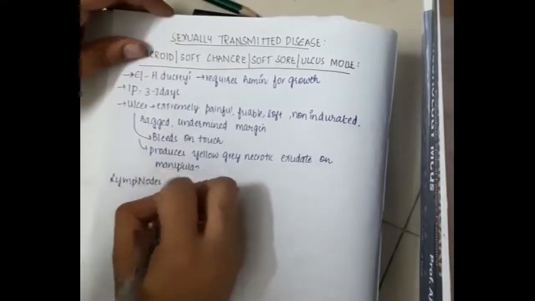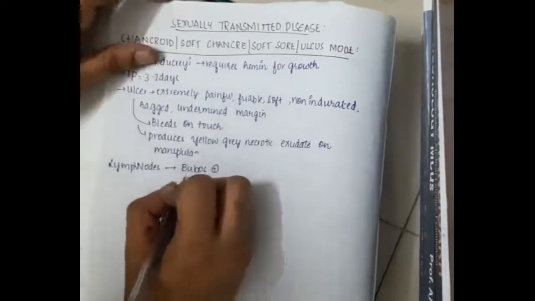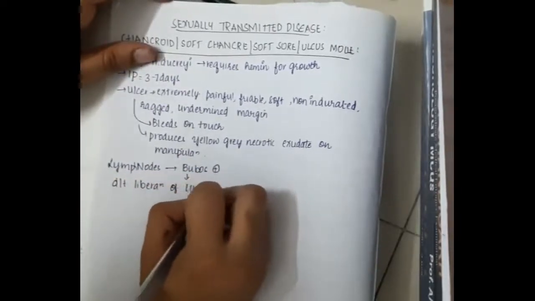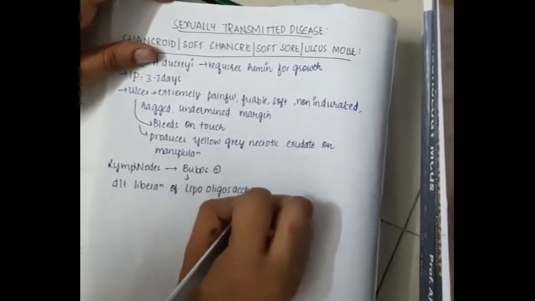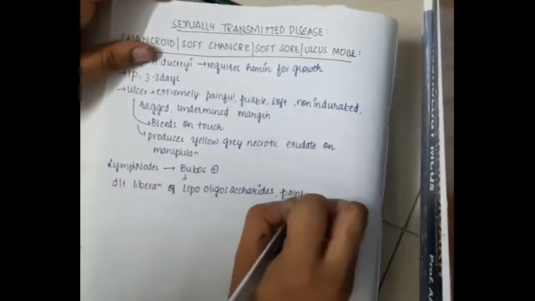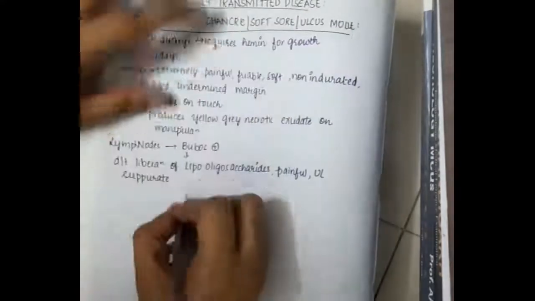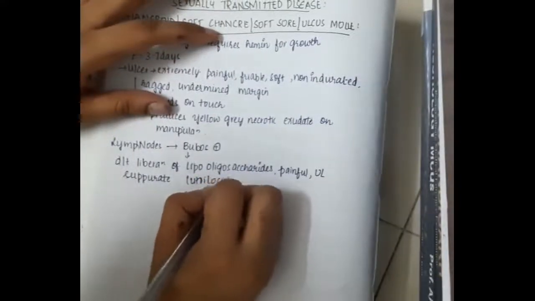Then lymph nodes, if you see, there is enlargement of lymph nodes, which is buboes. This is due to the liberation of lipo-oligosaccharides. Painful unilateral lymph nodes will suppurate, and this will be unilocular also.